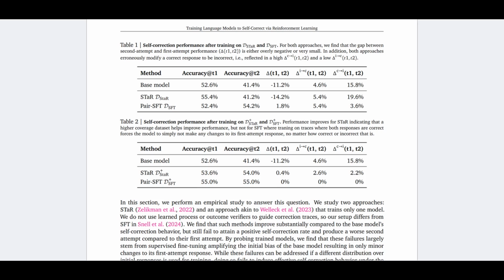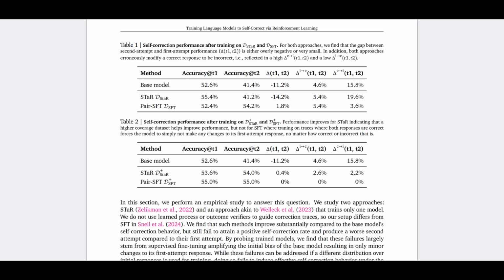So table 1 shows the accuracy at the first solution and accuracy at the second solution. It compares these models. One is the base model, which is the off-the-shelf model that is not fine-tuned, and the base model that is fine-tuned with the dataset created with STaR, and the dataset created with paired SFT.